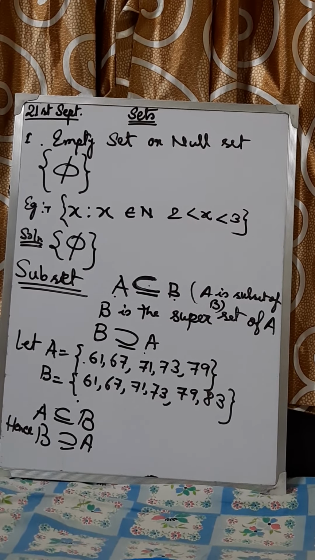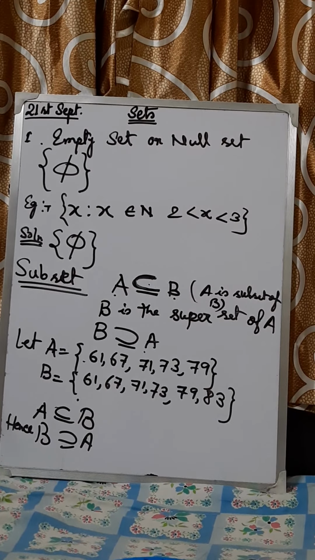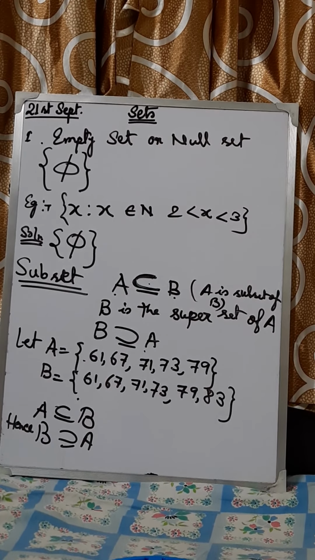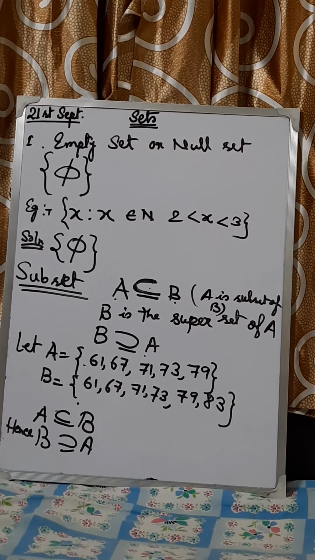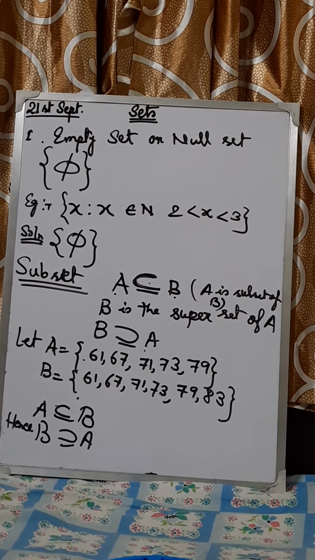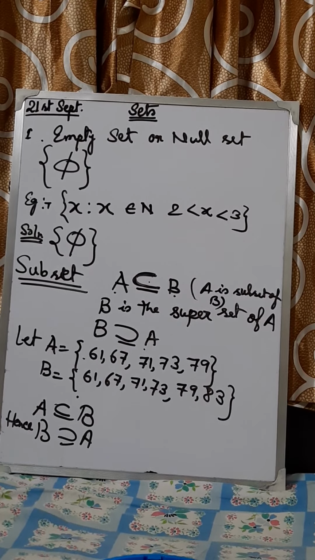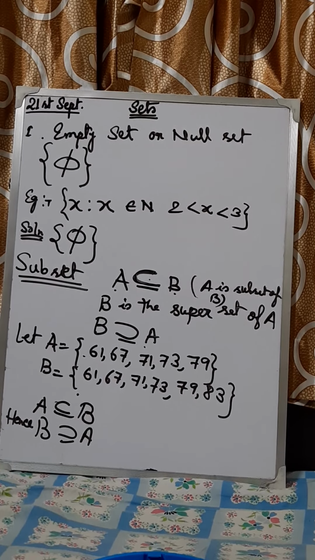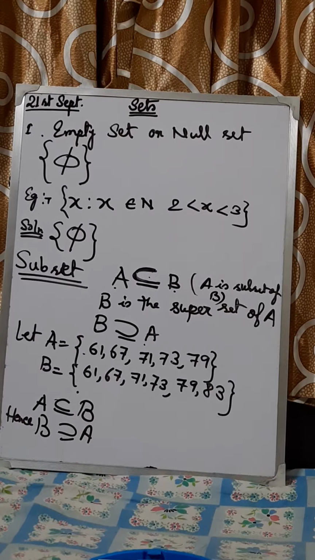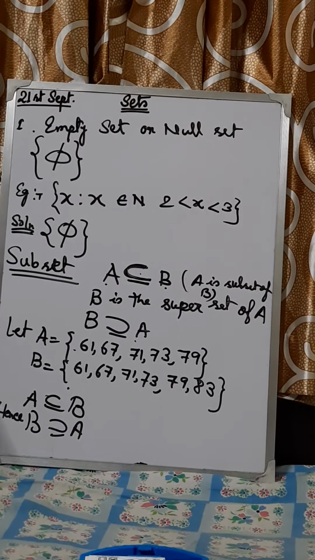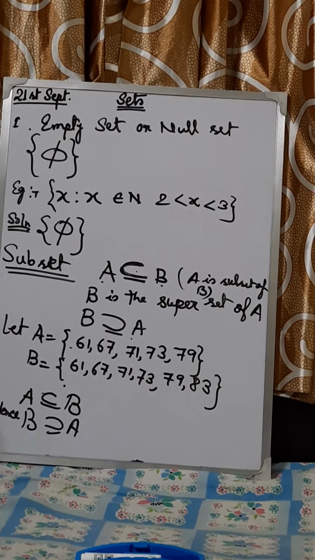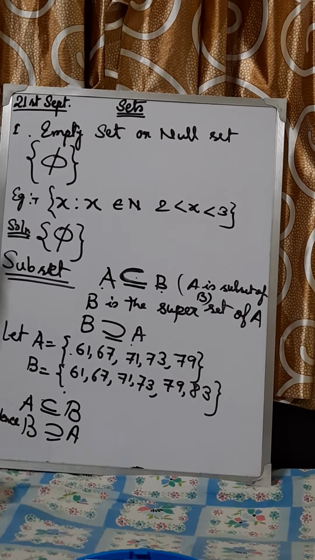Now, next one is power set. Power set of a set is what? First we discuss the number of subsets of a set, then we can discuss the power set of a set. Number of subsets of a set is what? First we rub the board.